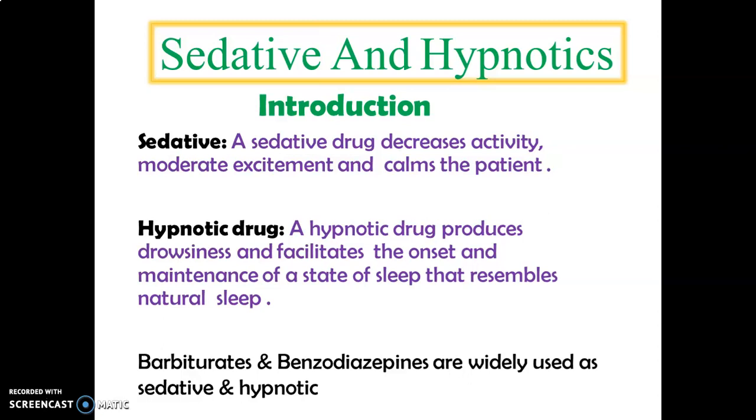First of all, sedatives. These are the drugs which decrease the activity, moderate excitement, and calm the patients, while hypnotics are the drugs that produce drowsiness and facilitate the onset and maintenance of the state of sleep that resembles natural sleep. The two main classes, barbiturates and benzodiazepines, are widely used as sedatives and hypnotics.